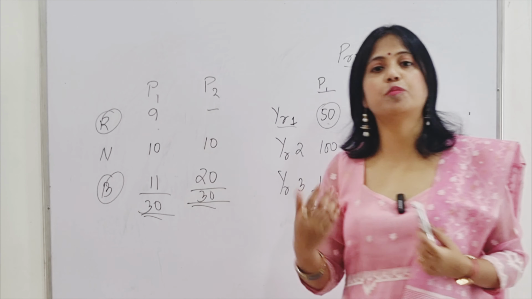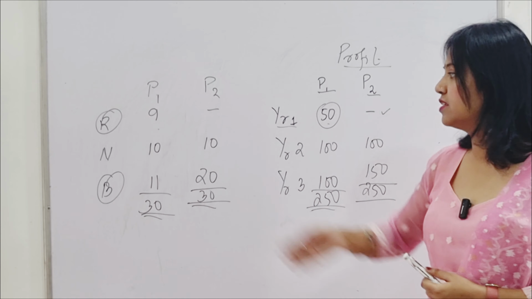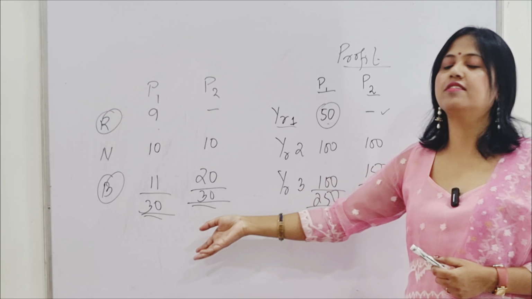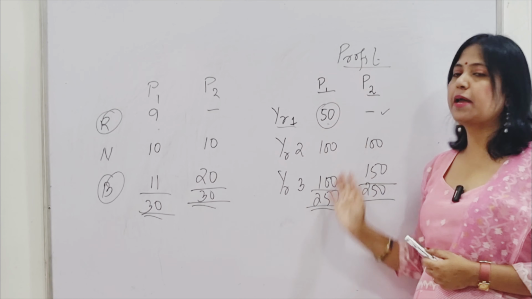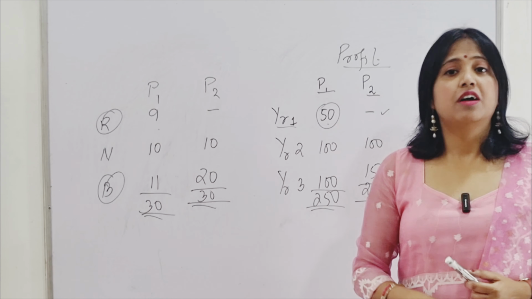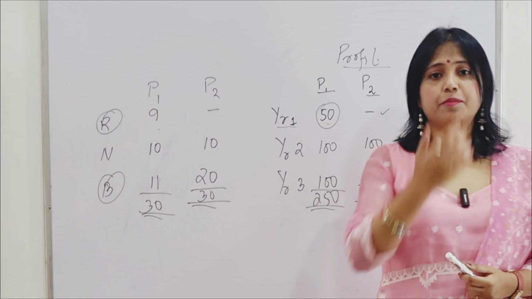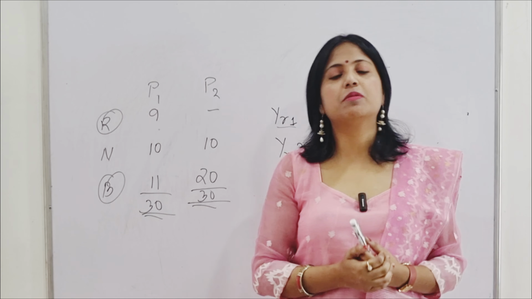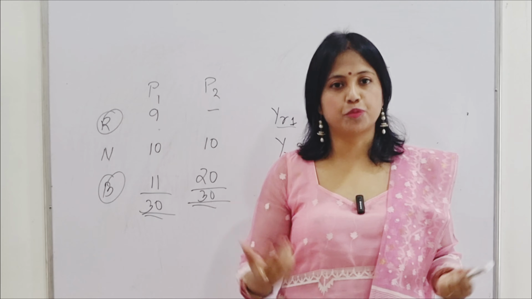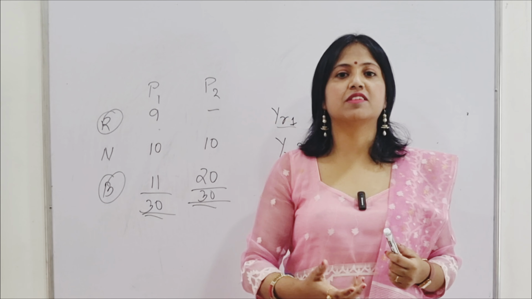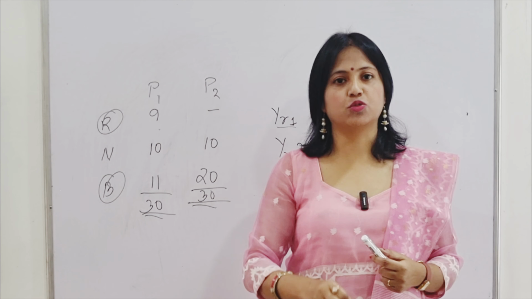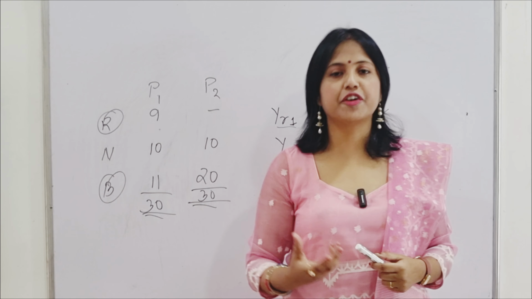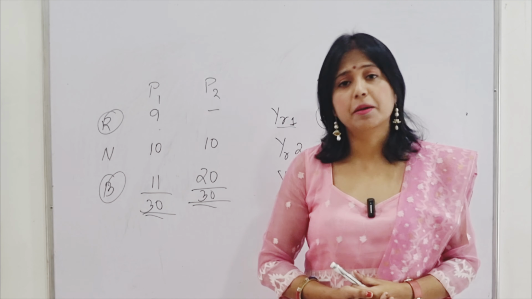But this analysis is not possible if profit is our objective, because neither does it take into account the risk or certainty of earnings, or in other words quality of earnings, but also it does not take into account the time preference or time value of money. Otherwise, there are other problems also. When I say profit is to be maximized, there are chances that workers may be exploited, the employees may be exploited with the rush to earn more and more profit. Workers' compensation or salaries may be cut down so as to earn more profit. So an enterprise may indulge in some unfair practices if profit is to be maximized.